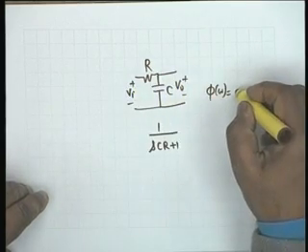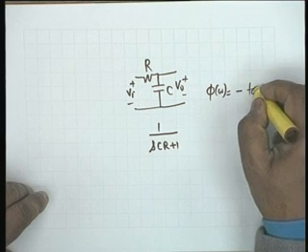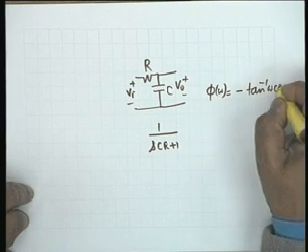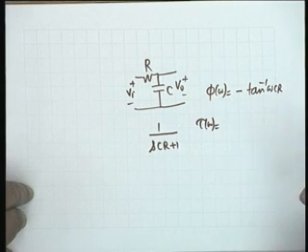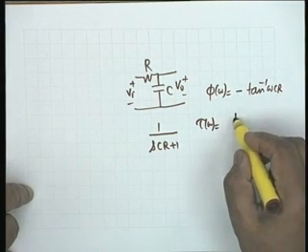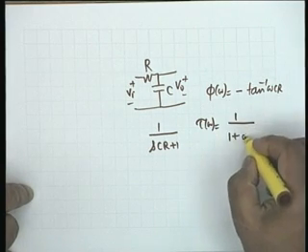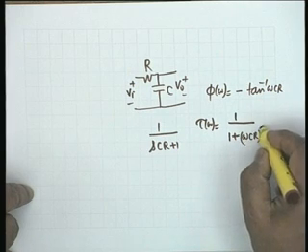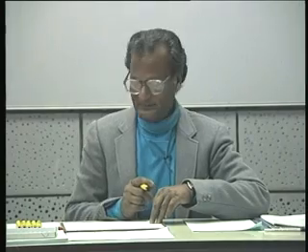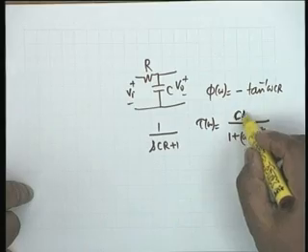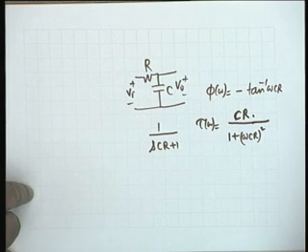So phi omega is minus tan inverse omega CR, and therefore tau omega is negative gradient of the phase. So it would be 1 by 1 plus omega CR whole squared, into CR. All right. Is it okay now?